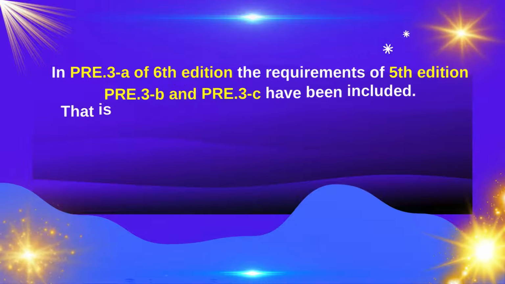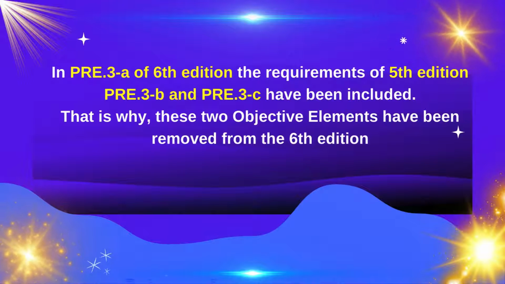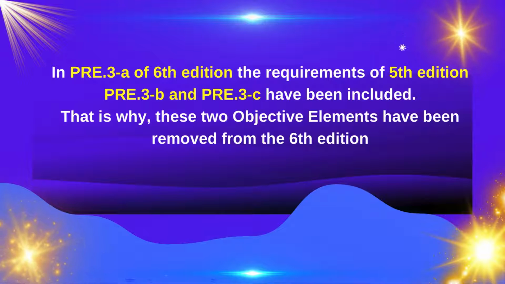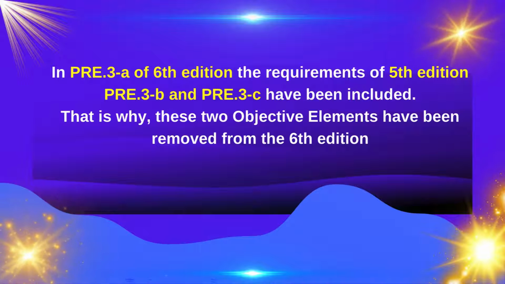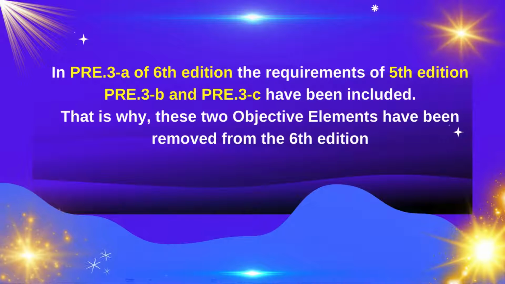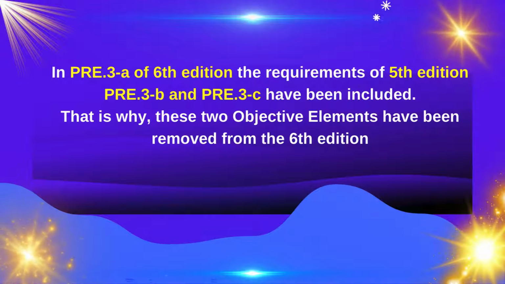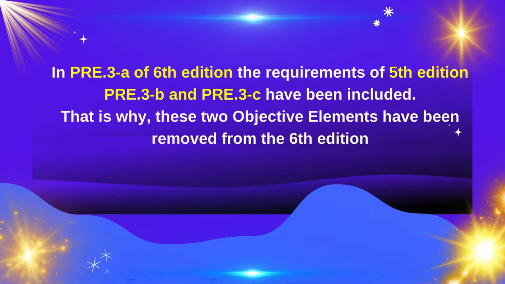In PRE3A of 6th edition, the requirements of 5th edition PRE3B and PRE3C have been included. That is why these two objective elements have been removed from the 6th edition.